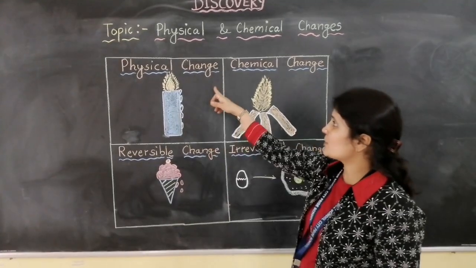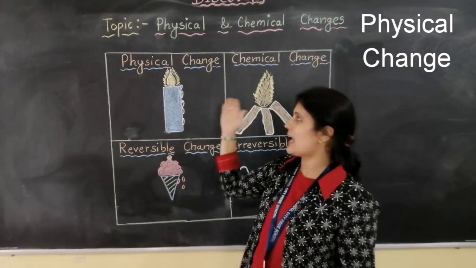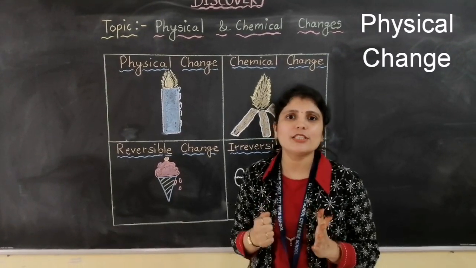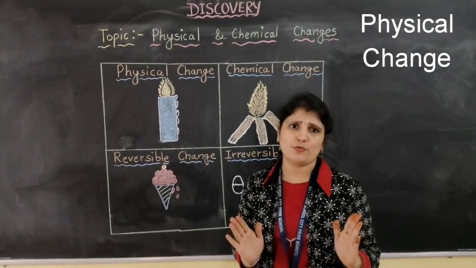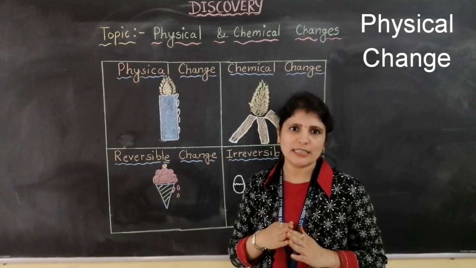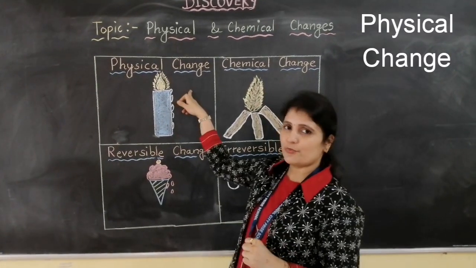So, the first type of change is physical change. You can see here the example given is a burning candle, because we know very well that in a physical change, no new substance is formed. Only the physical properties of an object are changed, like shape, color, size and so on. Okay, so this is physical change.